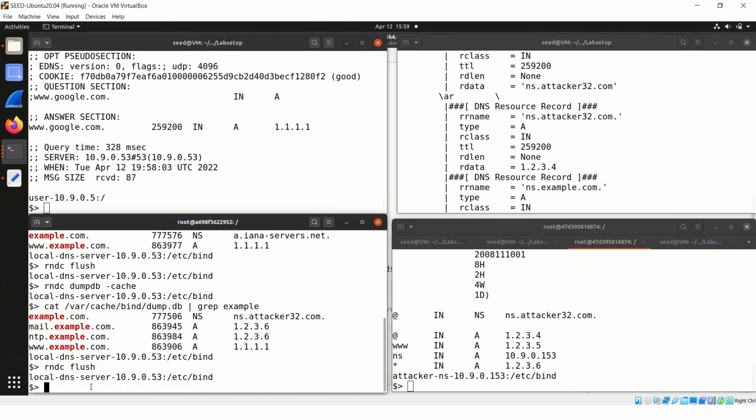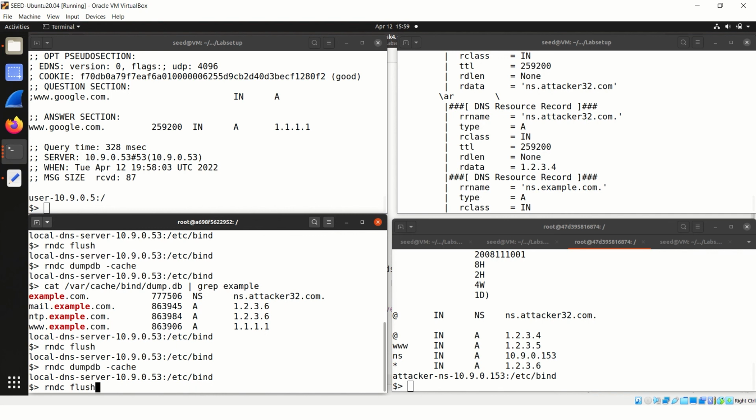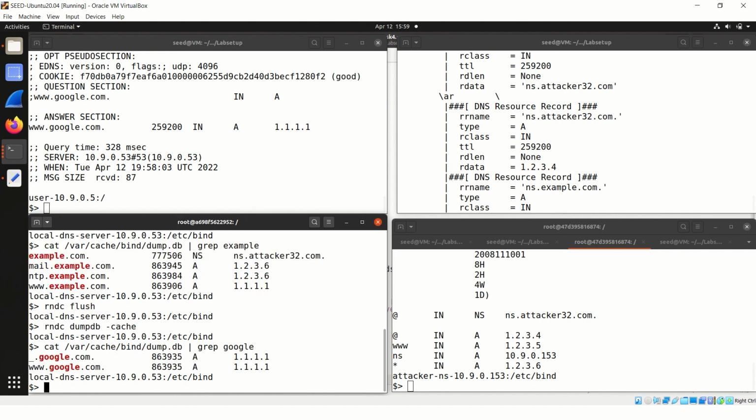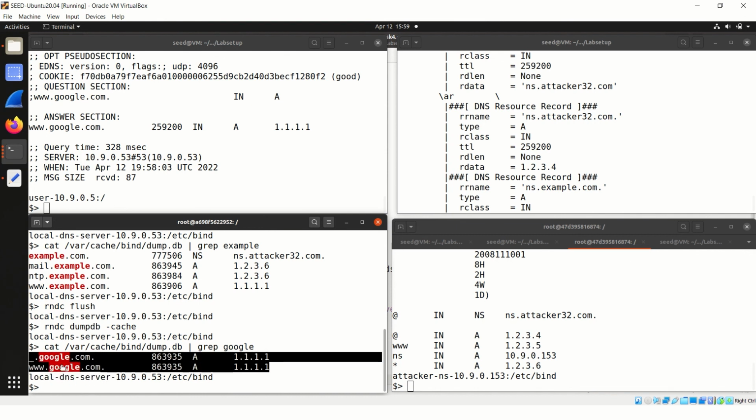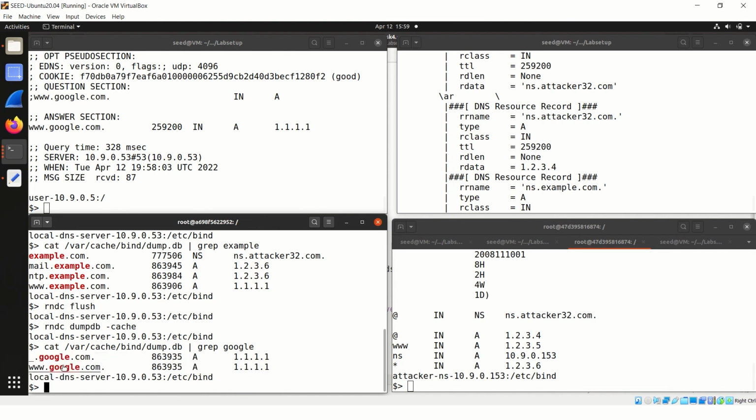So we can also see in the local DNS server, by dumping the cache, and we will search for the word Google in the database file and see what results are stored on the local DNS server. So we can see here that google.com or any of the google.com domains will always receive 1.1.1.1.